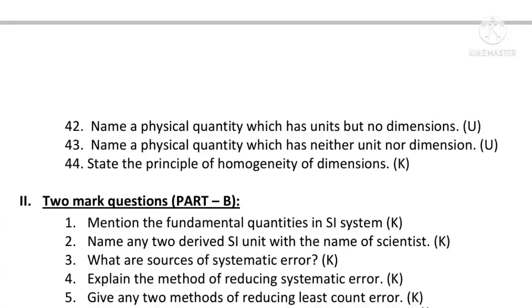Name a physical quantity which has units but no dimensions. Angle. 43. Name a physical quantity which has neither unit nor dimension. Strain, stress. State the principle of homogeneity of dimensions. The dimensions of the fundamental quantities on the two sides of a physical relation must be the same.